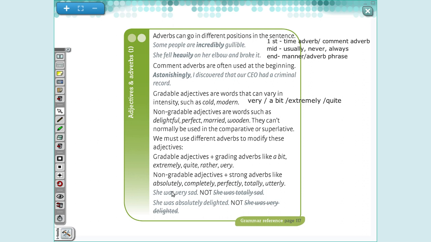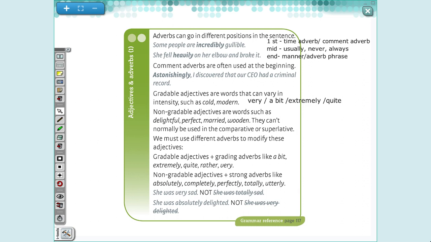Ou seja, nós não conseguimos acrescentar o máximo. Por exemplo, furious, freezing, excellent. Can I say very excellent, for example? No. But I can say totally excellent, absolutely furious. Yes? Endless. When I talk about something that is long, very long, I can say that is endless. All right? Good. According to this, we are going to do some exercises.